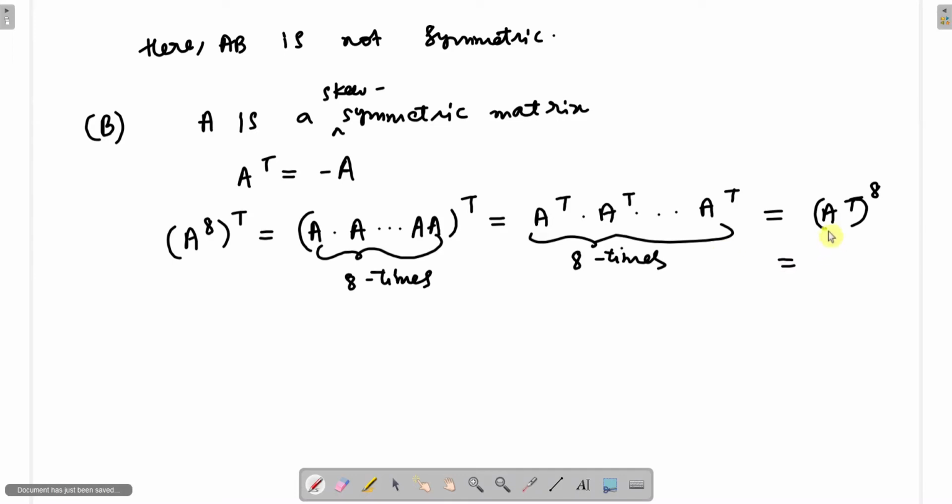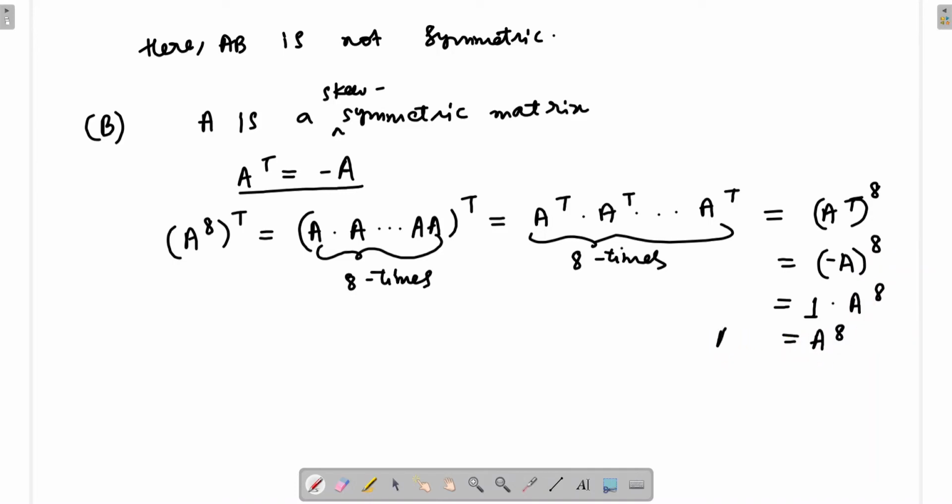And if you continue here, A transpose is what, minus A, right, minus A raised to 8. Okay, now this means, minus A raised to 8, this is a scalar minus 1, here the scalar is minus 1 raised to 8, what will it be, 1. So the scalar will have the power and it will be 1, because it was minus 1, minus 1 raised to 8 is 1 times the matrix A raised to 8, so we get A raised to 8. This will be equal to A raised to 8. Okay, so what we get here, A raised to 8 transpose is equal to A raised to 8. So that means this matrix which is A raised to 8 is a symmetric matrix, correct.